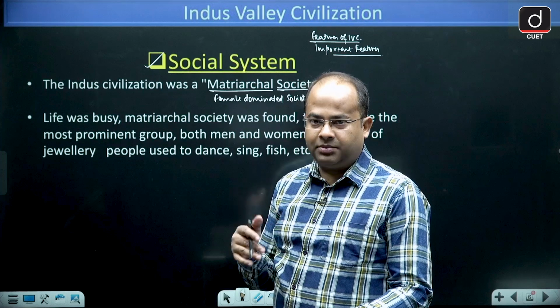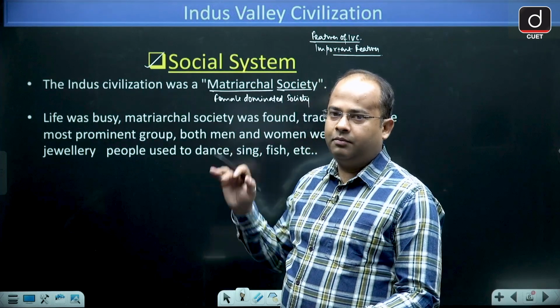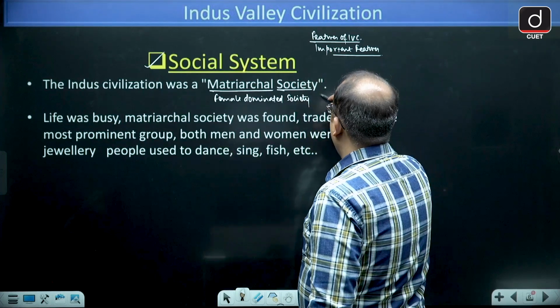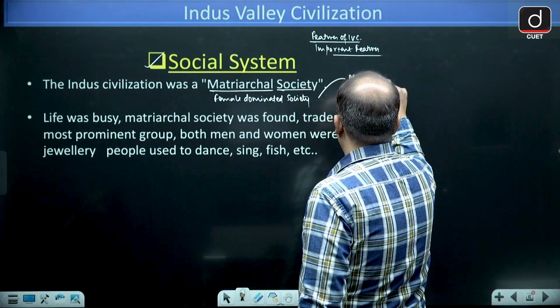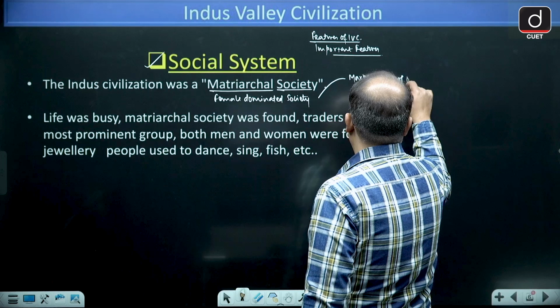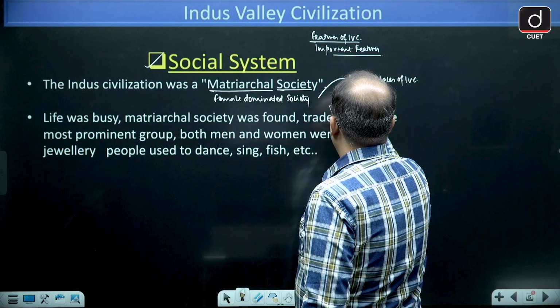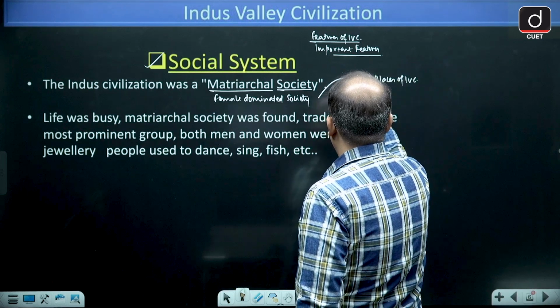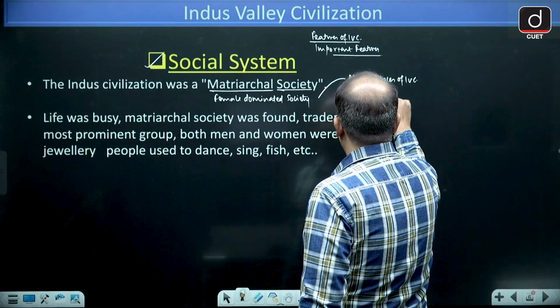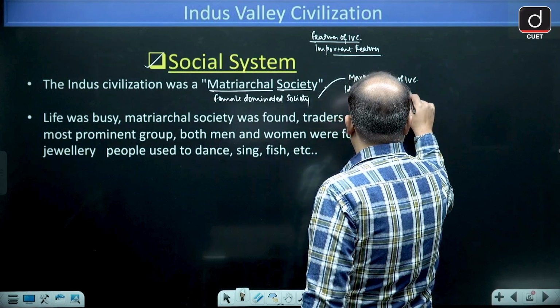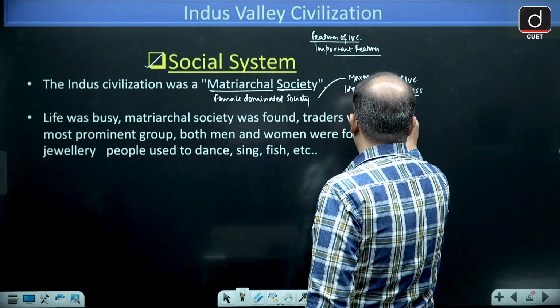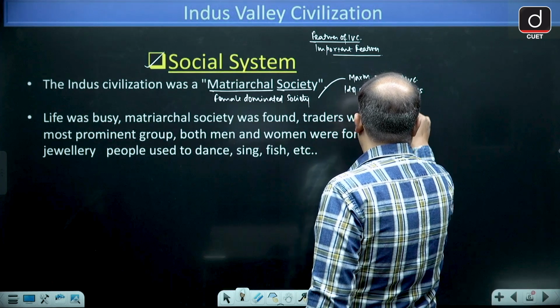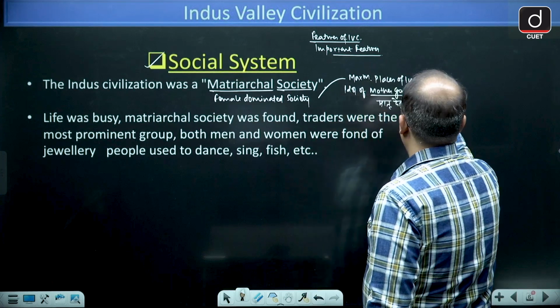Because from maximum places of Indus Valley Civilization, the idol of mother goddess, that is called Matri Devi in Hindi, is found.